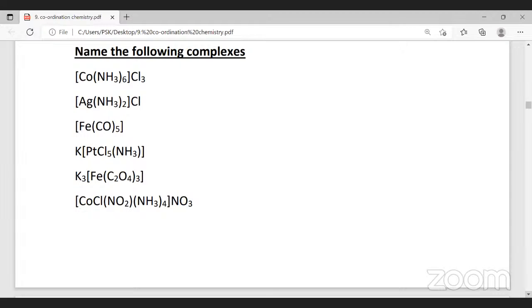Shall we start? Last class, if you remember, we learned the rules for naming the coordination compounds. Briefly, I will tell you so that we can start naming the compounds, and then we'll continue with the other part of the topic today.